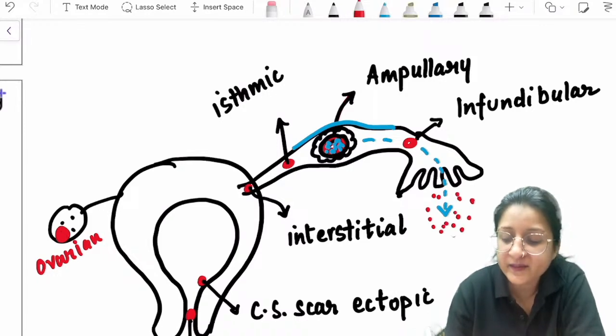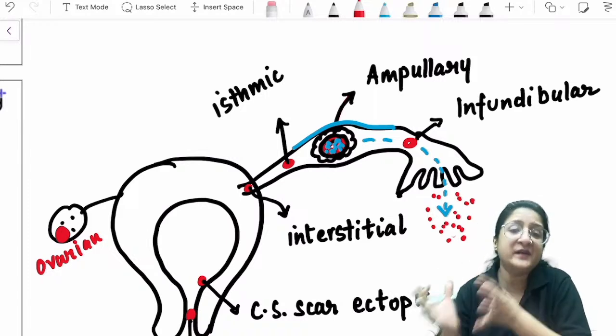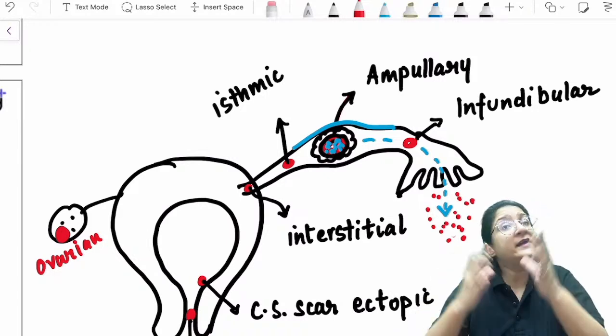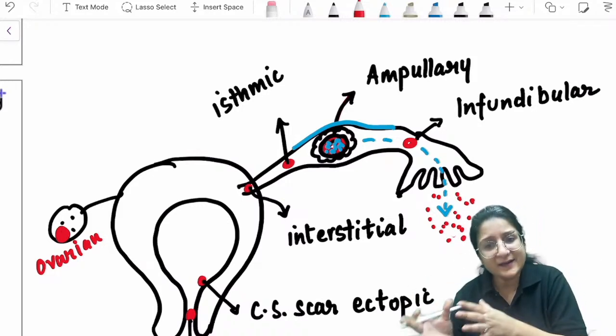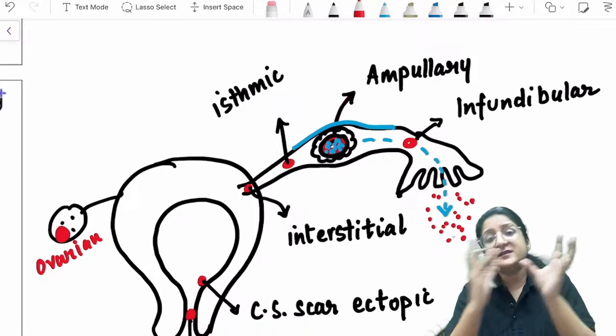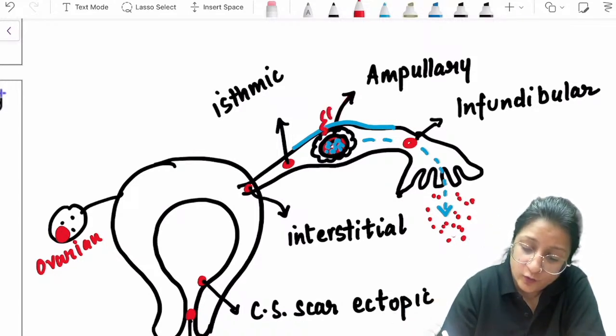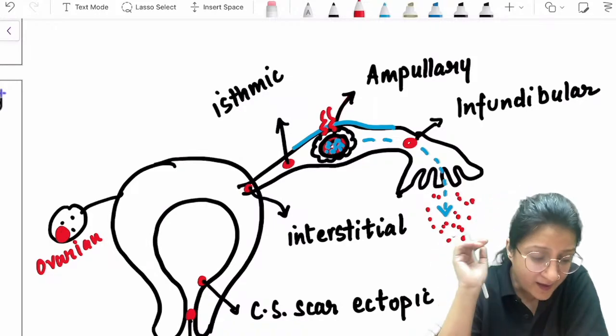That depends upon how much the bleeding is. If the bleeding is excessive, then the woman will go into shock. If the bleeding is mild, then she may be stable as well. And of course, rupture of the fallopian tube can also take place.